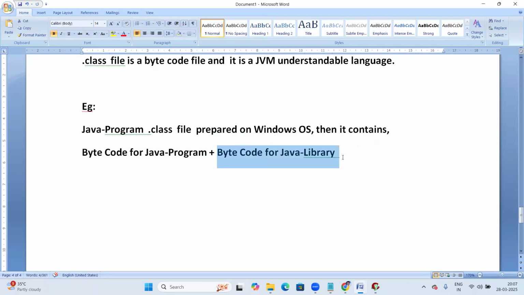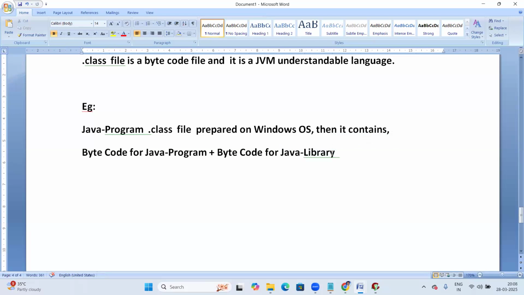The OS library is never linked with the dot class file. See, byte code for the Java program, next byte code for the Java library. The Java library is also developed in Java. The C library is in C only, the Python library in Python only, the C++ library in C++ only, the Java library in Java only.